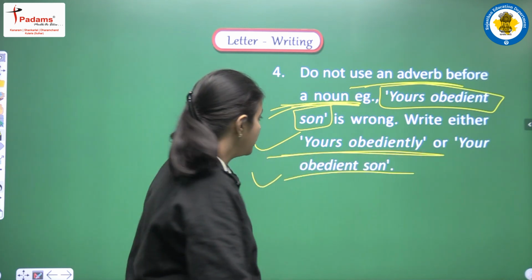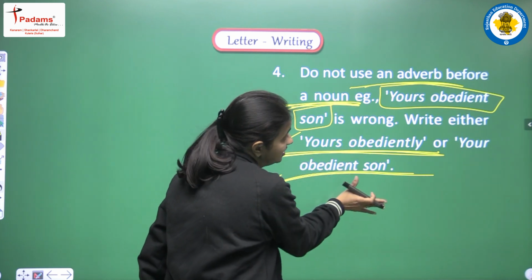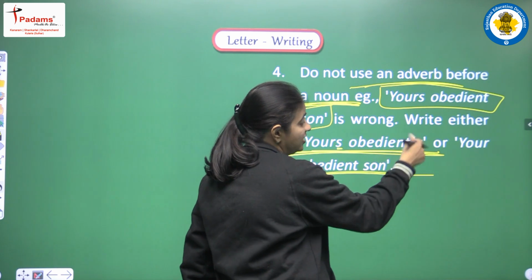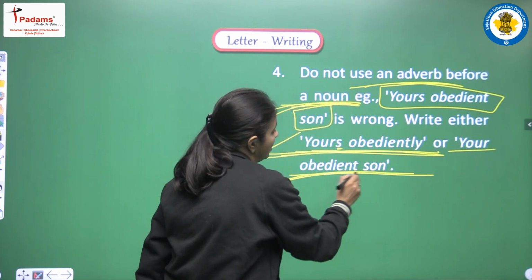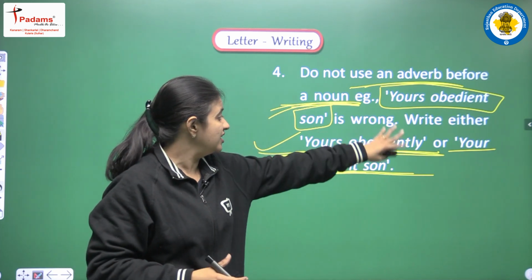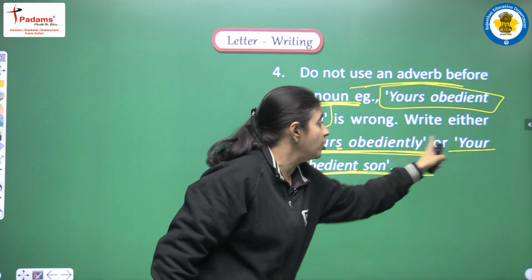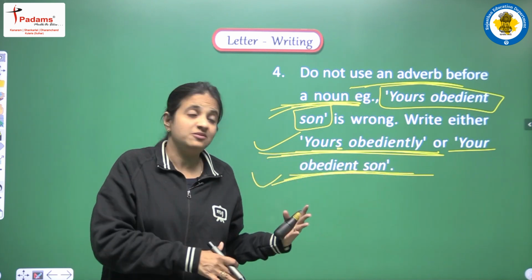Okay, so yes, an appropriate phrase you have to use. You have to observe what is the difference. The difference is that when you are writing yours, then we are writing obediently, but if we are writing only your, then we are writing obedient. So you cannot combine these words. You cannot combine yours with obedient, you cannot combine your with obediently. All the phrases have a fixed expression.